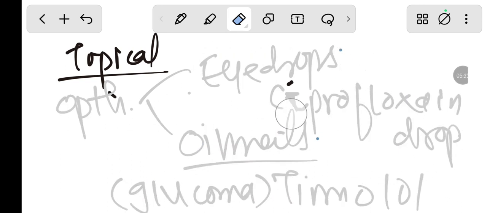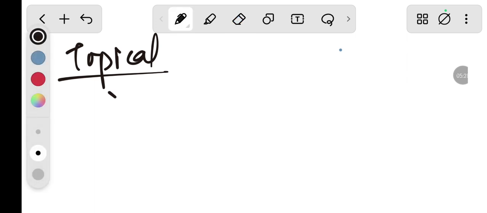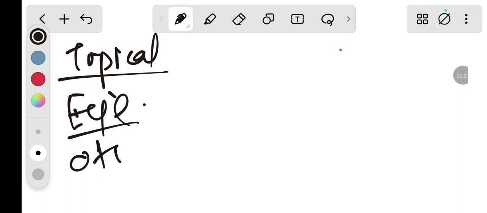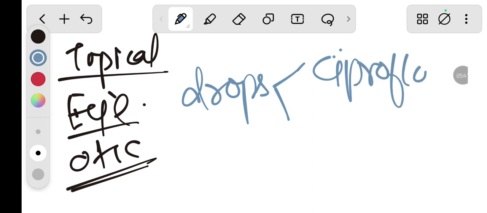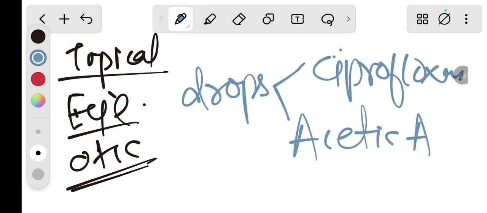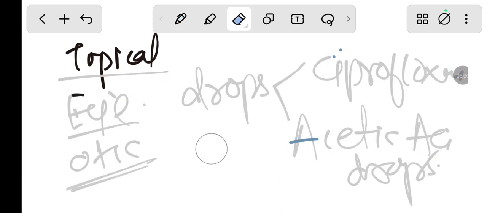We use these drugs. Then about the ear application, or otic, we use drops. The first one is the ciprofloxacin drop and acetic acid drops. Then let's do the nose one.